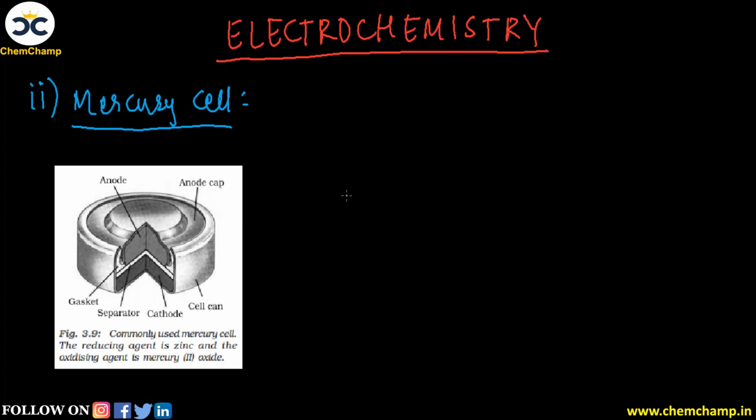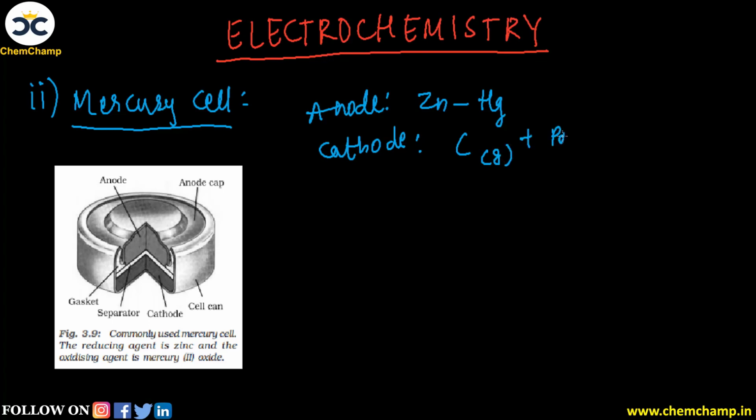So here we can see that this mercury cell again consists of two parts, where the anode is made up of a combination of zinc and mercury, and the cathode is made up of a combination of carbon graphite and paste of HgO, mercury oxide.